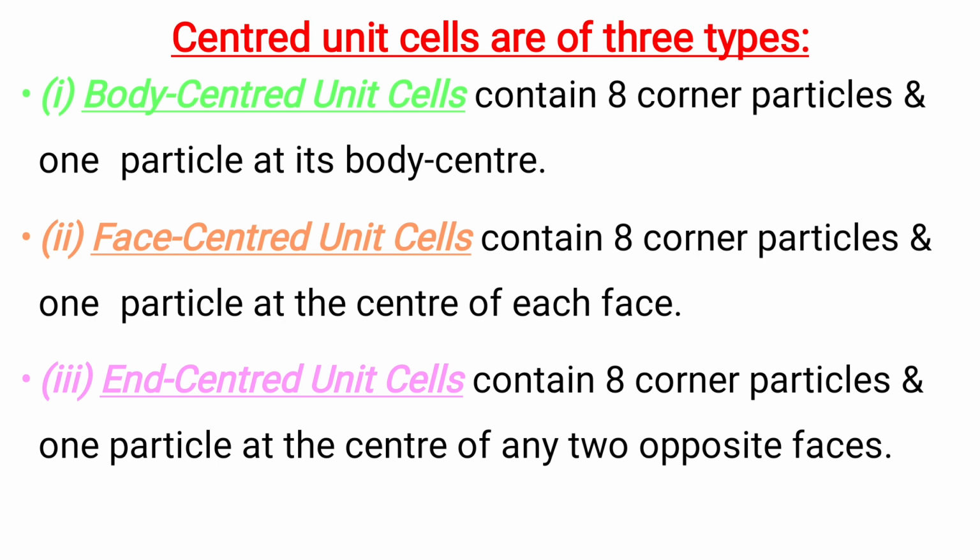Centered unit cells are of three types: body centered unit cells, face centered unit cells, and end centered unit cells. Body centered unit cells contain 8 corner particles and one particle at the body center. Face centered unit cells contain 8 corner particles and one particle at the center of each face. And end centered unit cells contain 8 corner particles and one particle at the center of any two opposite faces.